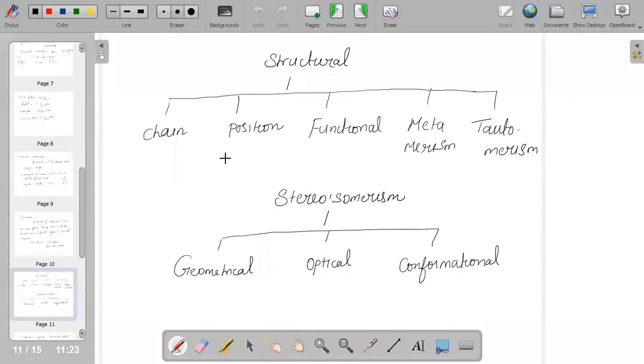And when you're talking about stereoisomerism, there are three different classifications: geometrical, optical, and conformational.